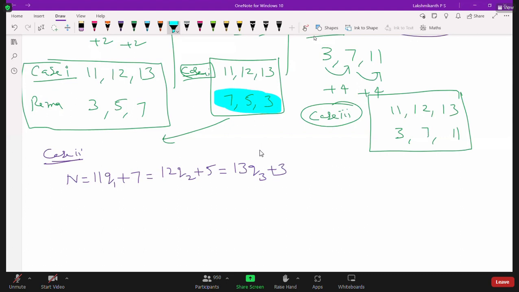Because in the question they gave prime numbers in arithmetic progression, the possibilities are 3, 5, 7 in one case, 7, 5, 3 in another, and 3, 7, 11 in another. 11, 7, 3 we would also get, but 11, 7, 3 is not possible. Why? Because the divisor is 11 only, right?